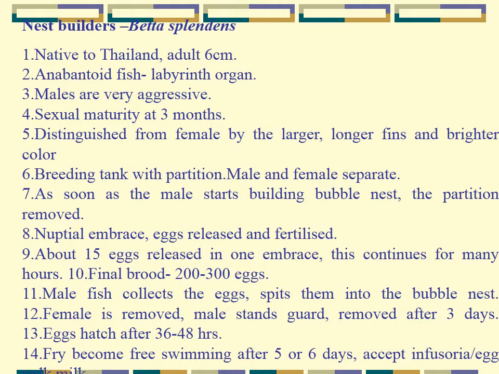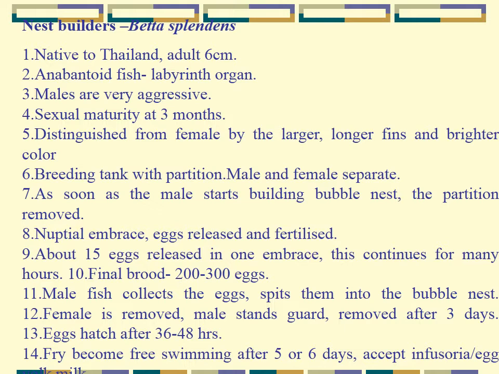The breeding tank has a partition. Both males and females are kept simultaneously in a tank, but they are partitioned, because if they are kept together, males are aggressive and they may harm the female. They are kept in a breeding tank, partitioned with some glass plates. Once a male starts building a nest, that partition is removed, and they are allowed to mate.